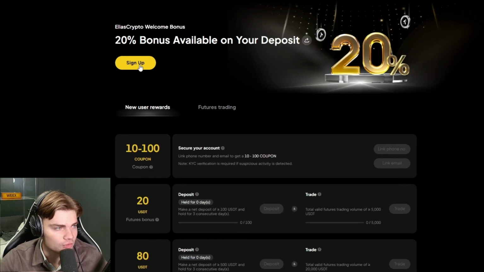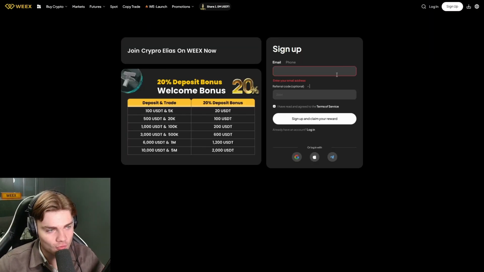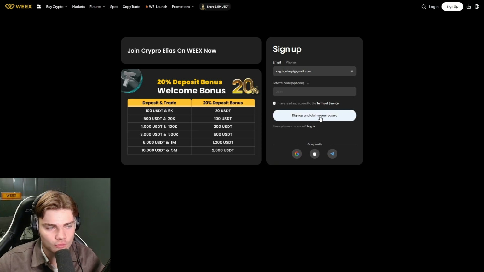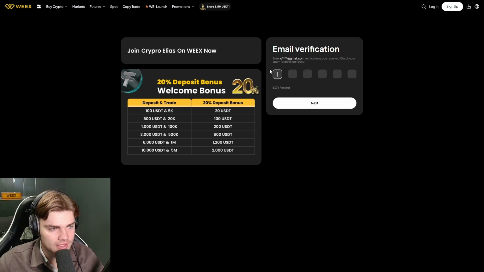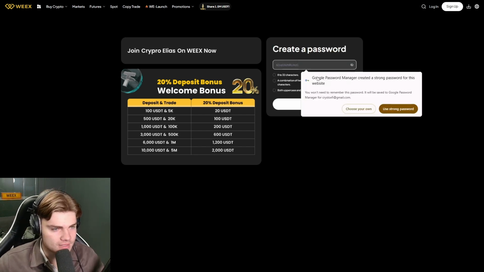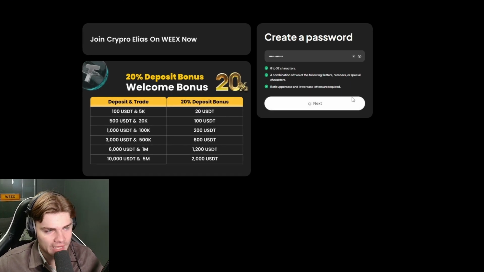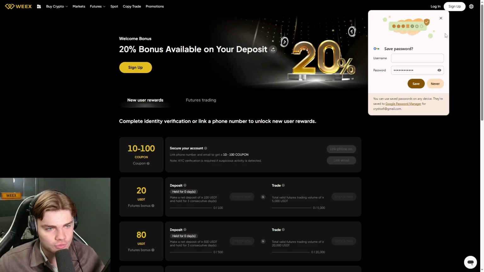So you can click on sign up. When you get over here, you can type in your email address, for example, Crypto Elias. You can click on sign up and claim your rewards, and I am not a robot. After that, you can type in your email verification code, and then you can set your password. Once you have done that, you can click on next, and then your account should be created.